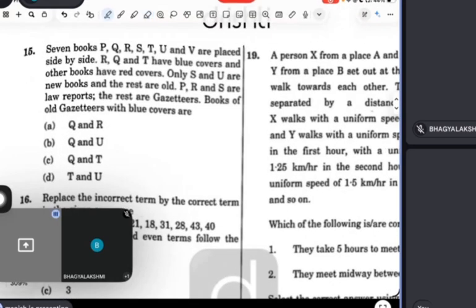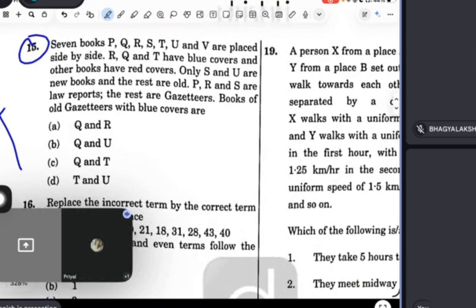Read this question, Priyal. Question 15. Seven books P, Q, R, S, T, U, V are placed side by side. R, Q, T have blue covers, others have red covers. Only S and U are new books and the rest are old. P, R, S are law reports and the rest are gazetteers. Which books of the old gazetteers have blue covers?